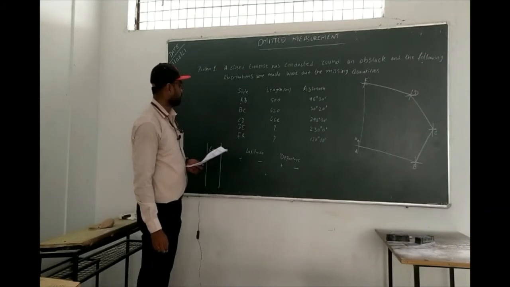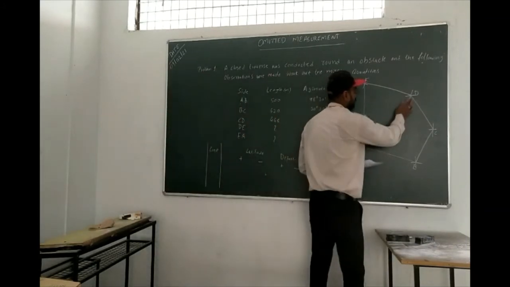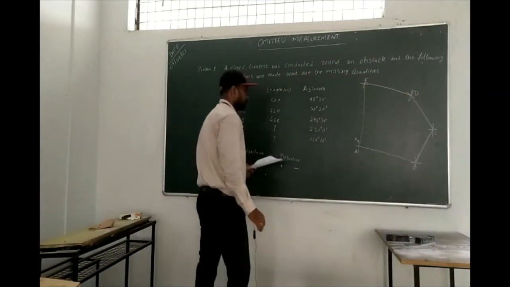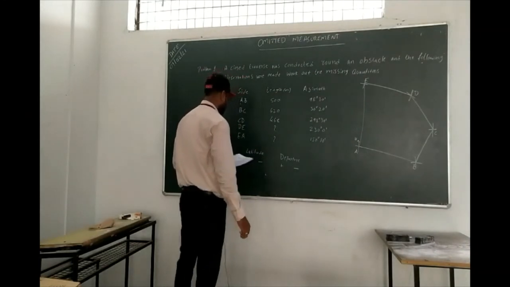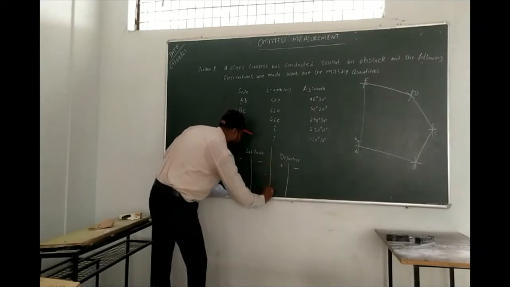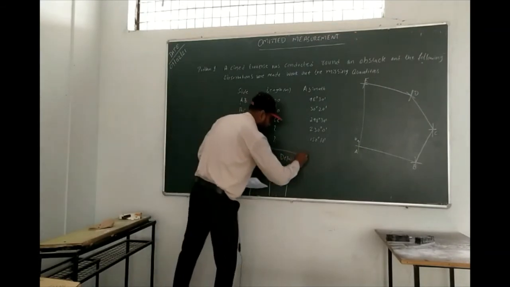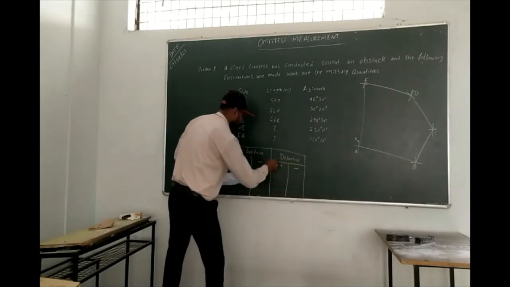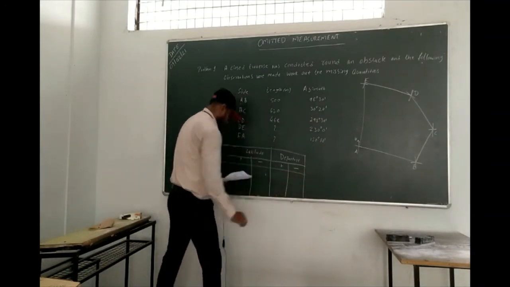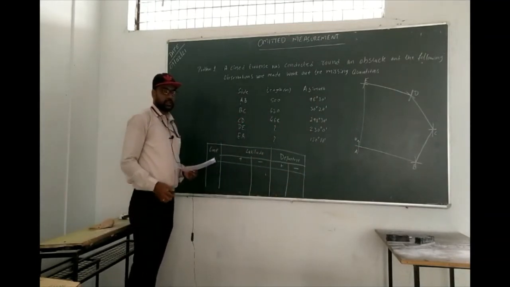D is the third coordinate. Okay, you just have this table now.